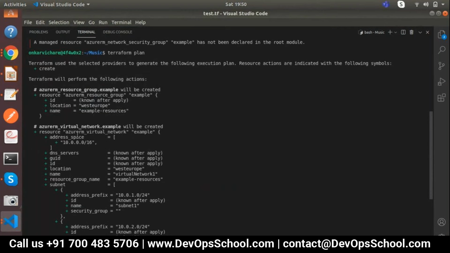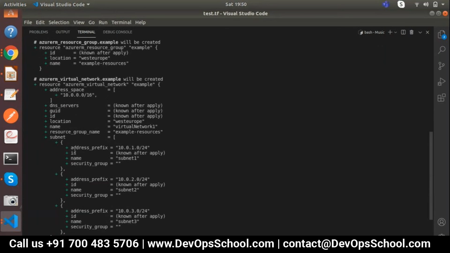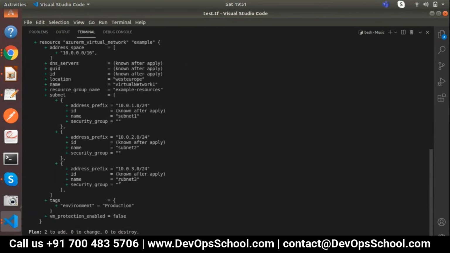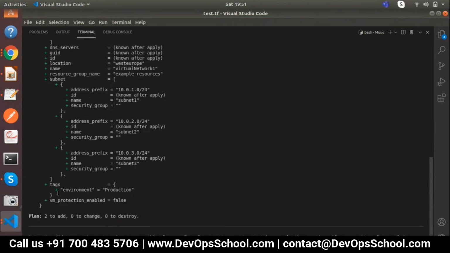Again, it will create VNet. VNet address space is 10.0.0.16. DNS server not applied, guid not applied, location West Europe. These parameters we haven't applied. Subnet prefix for the subnet 1. Network security group is blank, we haven't attached, right? So all the network security groups are blank. And the tag is environment production. VM protection enable false. Let's apply it now.